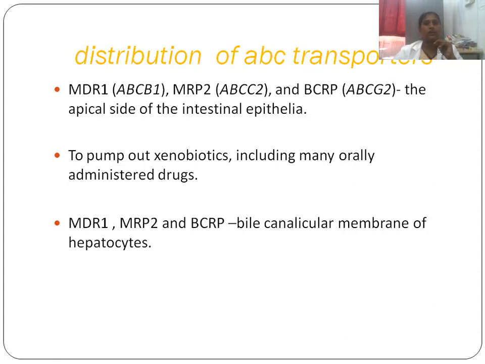MDR1, MRP2, and BCRP are also in the canalicular membrane of hepatocytes, and are involved in pumping out xenobiotics. What is meant by this? Nothing but efflux transporters. They pump the drugs out of the body.